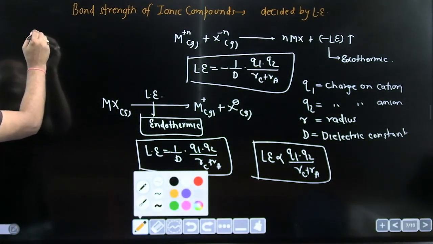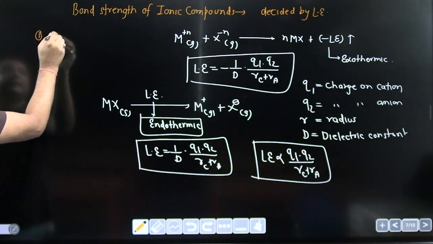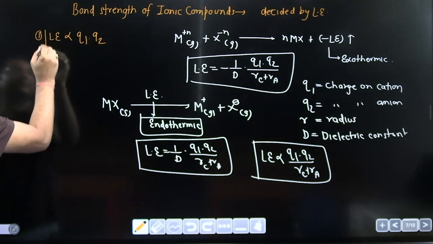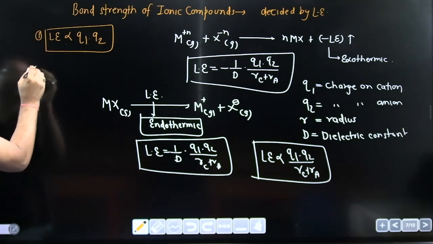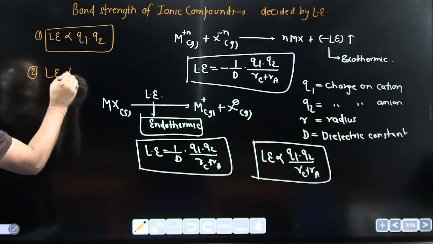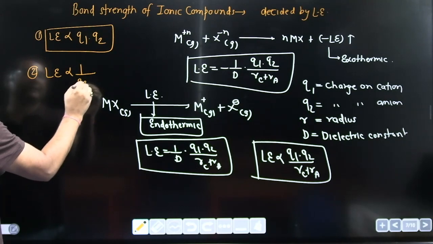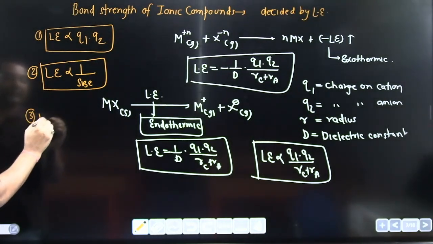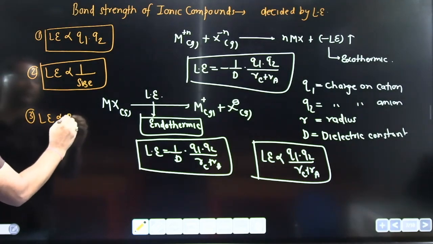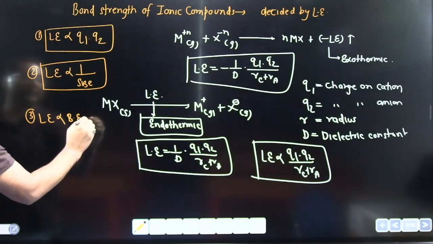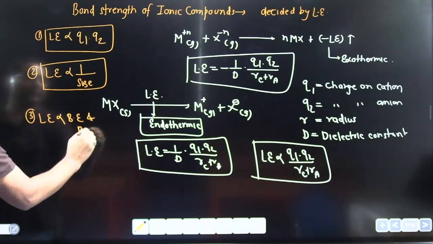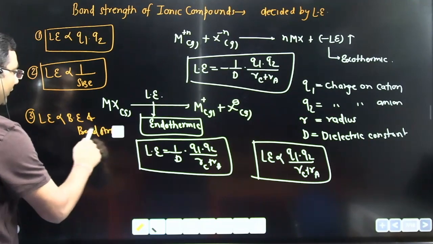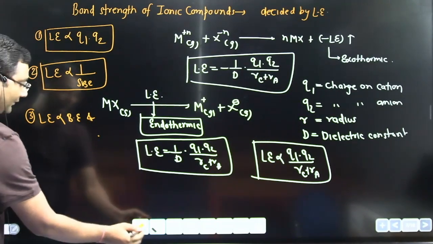Number 1, lattice energy is directly proportional to the product of charge. Number 2, lattice energy is inversely proportional to size. Number 3, lattice energy is directly proportional to bond energy and bond strength.